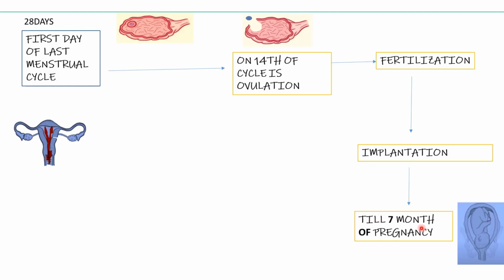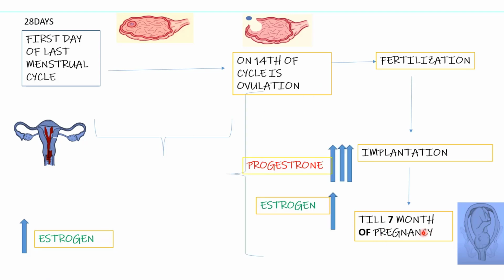So up to the 7th month of pregnancy, what happens? First we will look at that. From the first day of the last menstrual cycle till the 14th day of the cycle, there is a high level of estrogen in the blood. Remember, after ovulation till the 7th month of pregnancy, there is a high level of progesterone in the body as compared to estrogen. It shows that progesterone is the main hormone which maintains the pregnancy, which is important for the pregnancy. So note down here, progesterone is the main hormone which maintains the pregnancy.